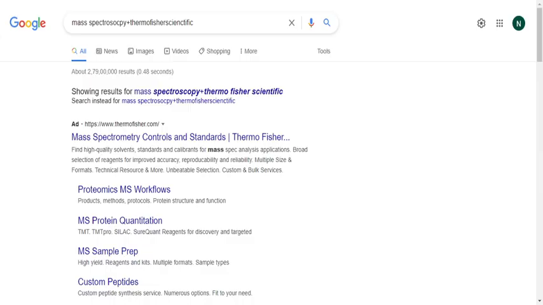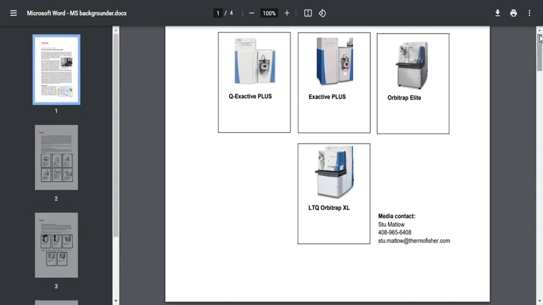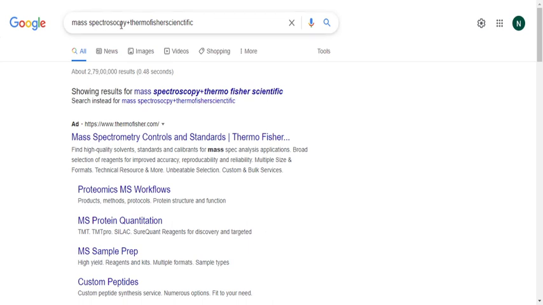Next thing, instead of revising random notes with regard to any technique, say if you are going to study mass spectroscopy, just go for referring to some company website, because a company website provides you important, up-to-date information. As you can see, CSIR is improving the standard of the question papers, so many more research-oriented questions are being asked. So you can refer to a company website: simply put mass spectroscopy plus Thermo Fisher Scientific or Agilent, and you can refer to any company website. This is the thing that has helped me, friends.